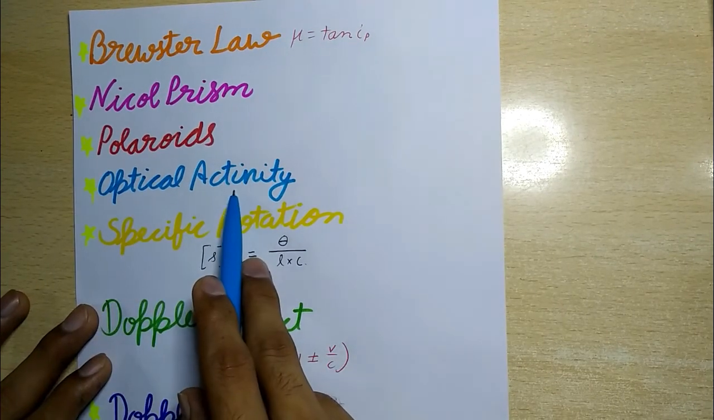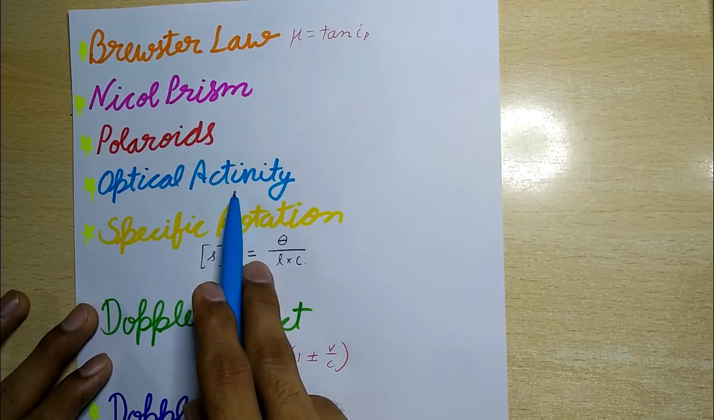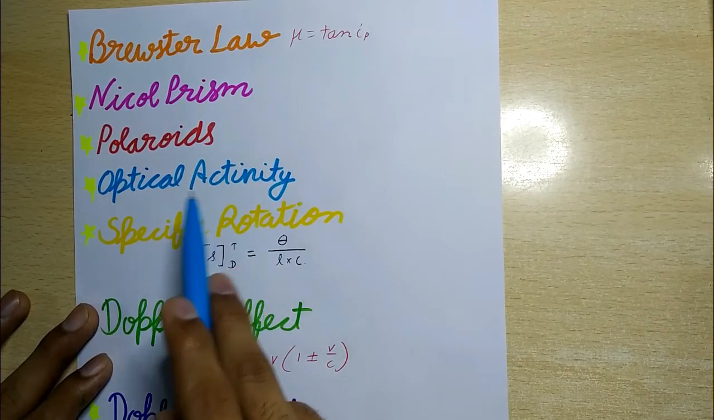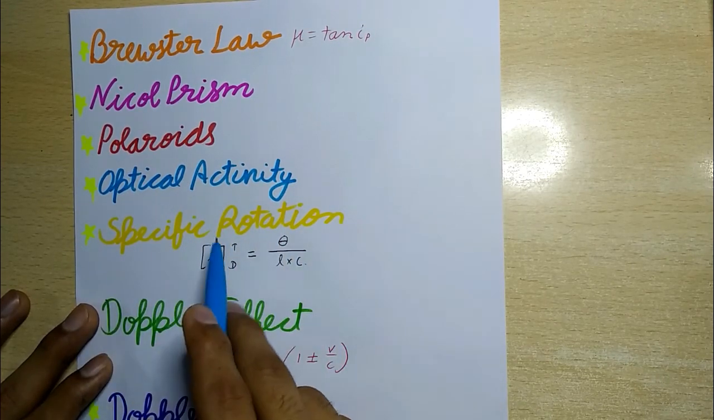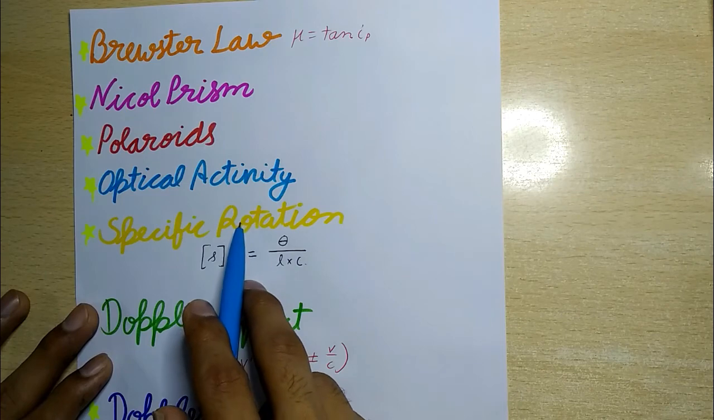Now next is optical activity. Substances which can rotate the plane of polarized light are called optically active substances, and the phenomenon is called optical activity.